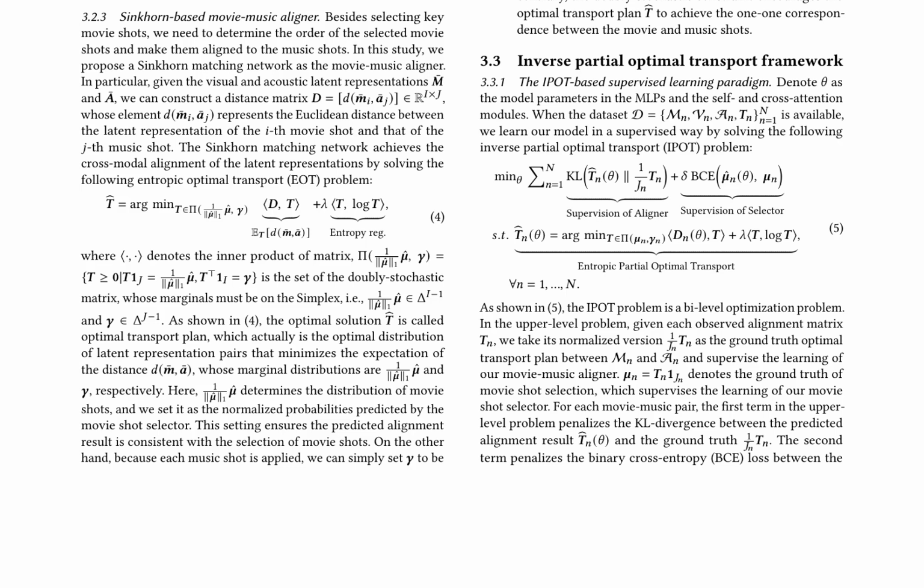The inverse partial optimal transport framework is trained in a supervised way by solving a bi-level optimization problem. The upper-level problem minimizes the KL divergence between the predicted alignment result and the ground truth optimal transport plan, as well as the binary cross-entropy loss between the predicted movie shot selection and the ground truth. The lower-level problem solves the entropic optimal transport problem to obtain the optimal transport plan.